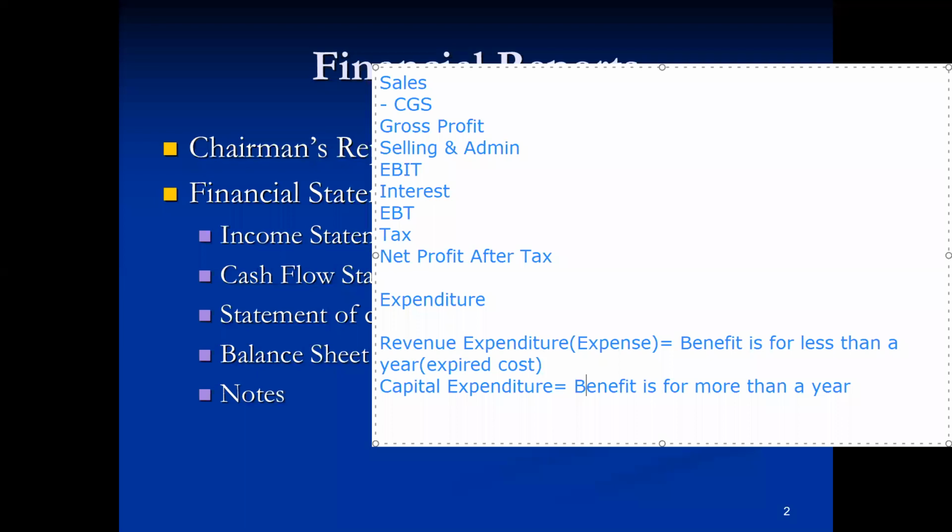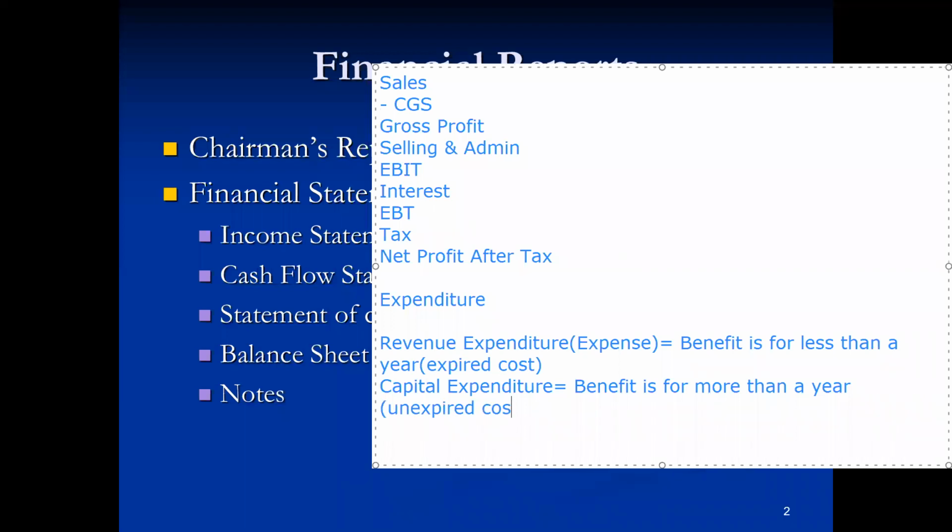Whereas when we talk about the capital expenditure, generally its benefit is for more than 1 year. So if its benefit is for more than 1 year, at the end of the year, it is still the unexpired cost of the business organization. Unexpired cost means its benefit is yet to be received. So it is the other name of the assets for the business organization. Okay, ji? Is this thing clear?